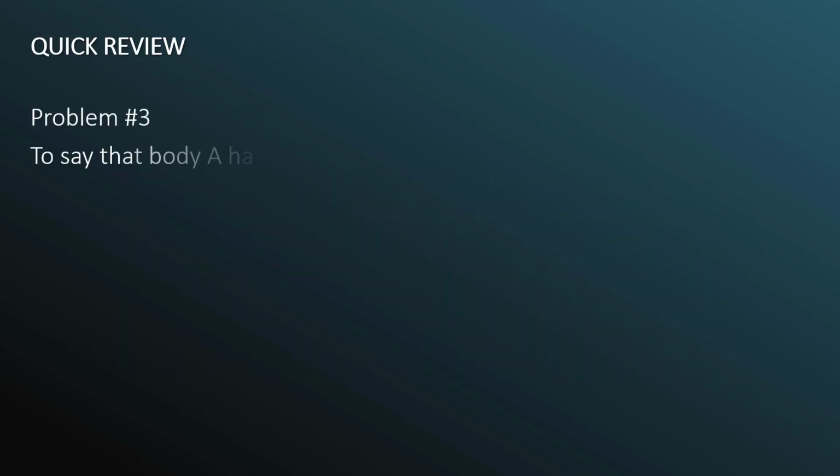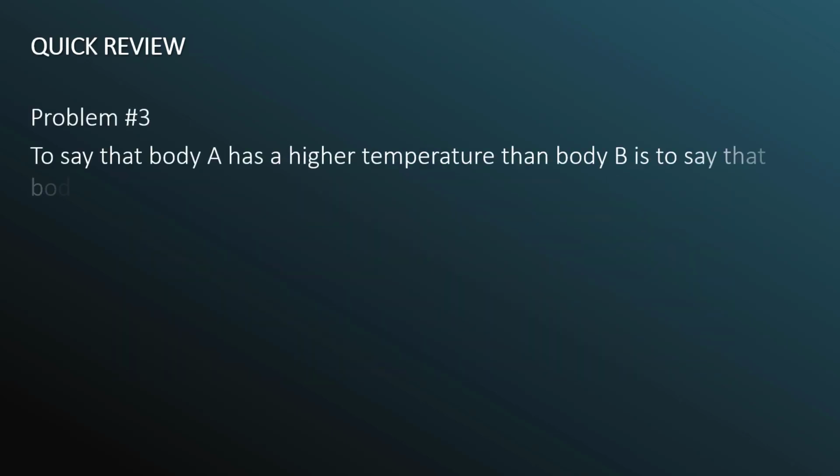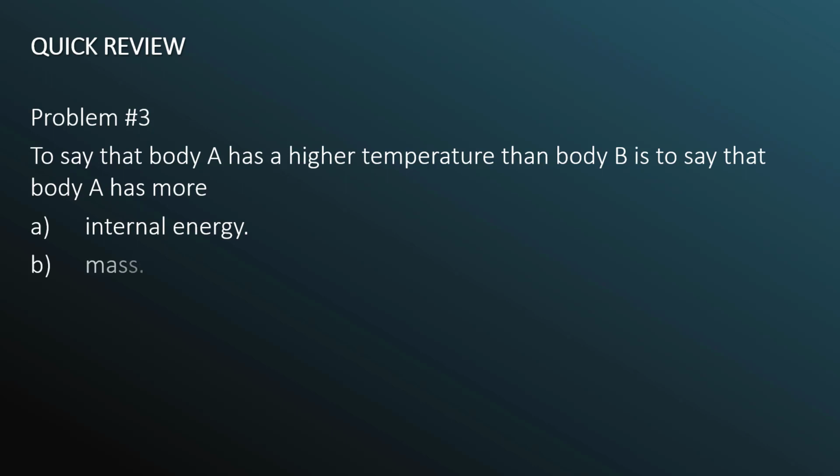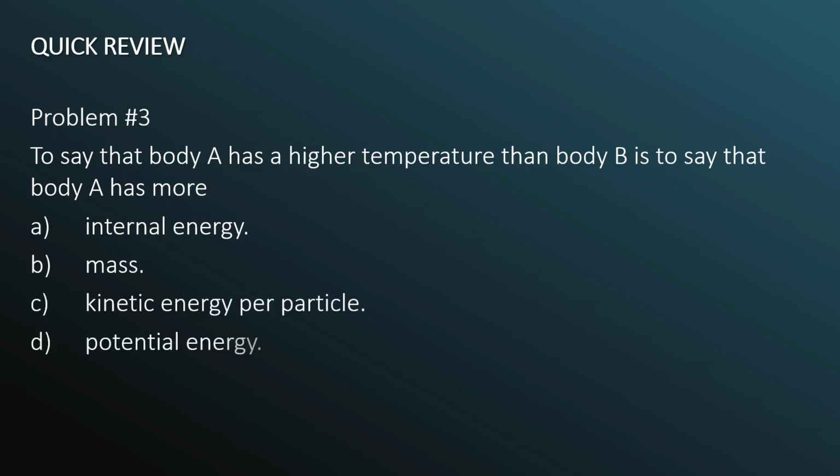Problem 3. To say that body A has a higher temperature than body B is to say body A has more: A, internal energy; B, mass; C, kinetic energy; D, potential energy. Well, we know that temperature is most closely related to the kinetic energy per particle. It's not related directly to internal energy. There is some connection. It's not related directly to mass. It's certainly not related to potential energy. So the best answer here is kinetic energy per particle.